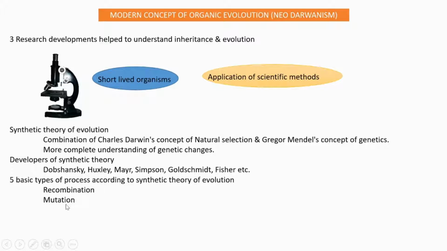Recombination, mutation, gene flow, natural selection, then last is gene frequency changes. All these processes play an important part in evolution.